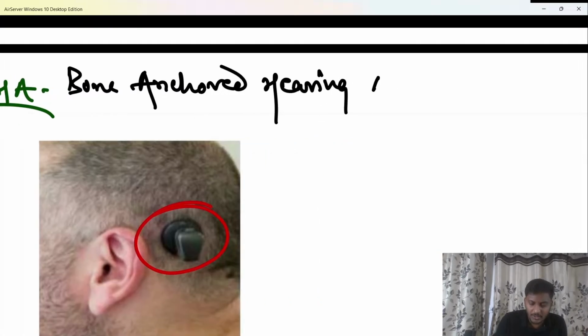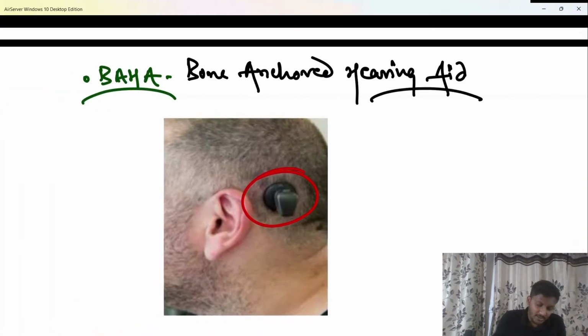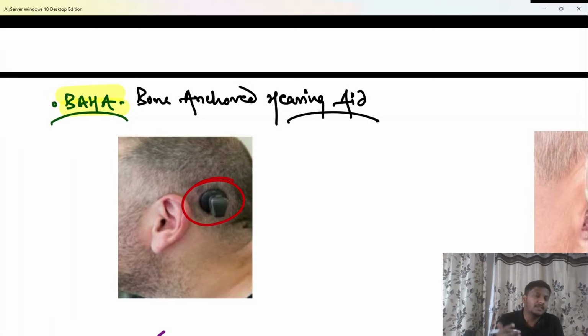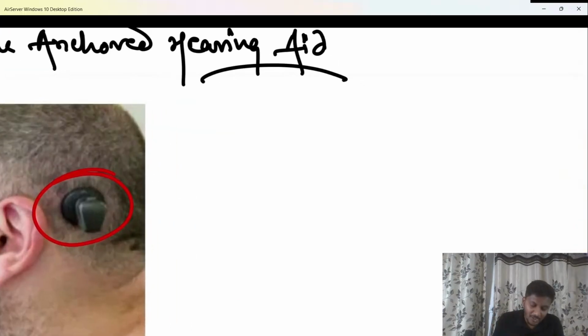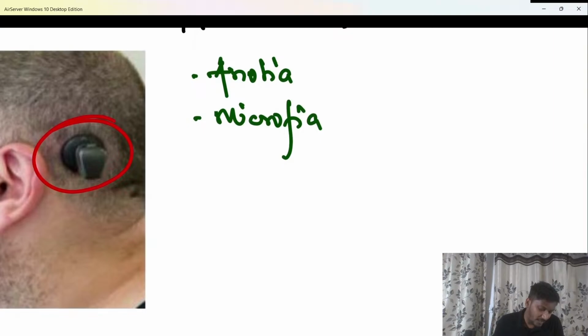What are the conditions where we are going to use BAHA in the patient? Anybody? Very good, shabash. BAHA is generally used when the pinna is not developed, or it is underdeveloped. The reason is, for most hearing aids we have to attach one component of that hearing aid to the pinna itself. But if some patient is not having a pinna, that is called anotia, or some patient is having a small and underdeveloped pinna called microtia, in those patients we have to use BAHA.